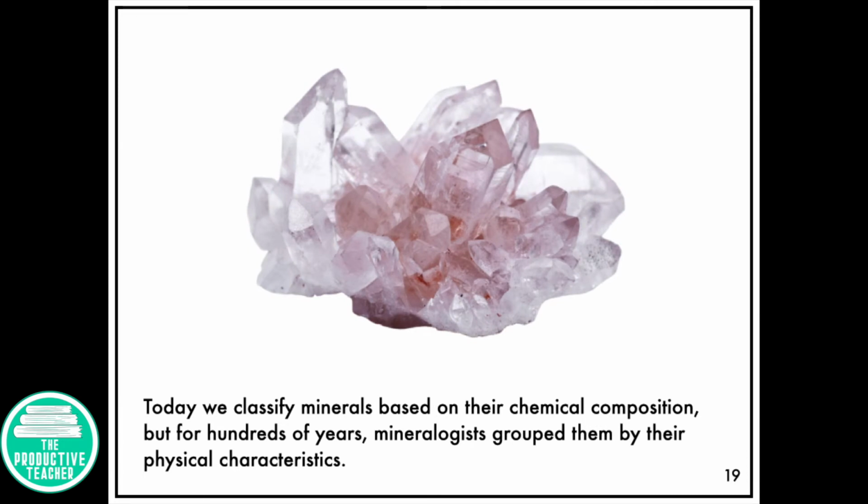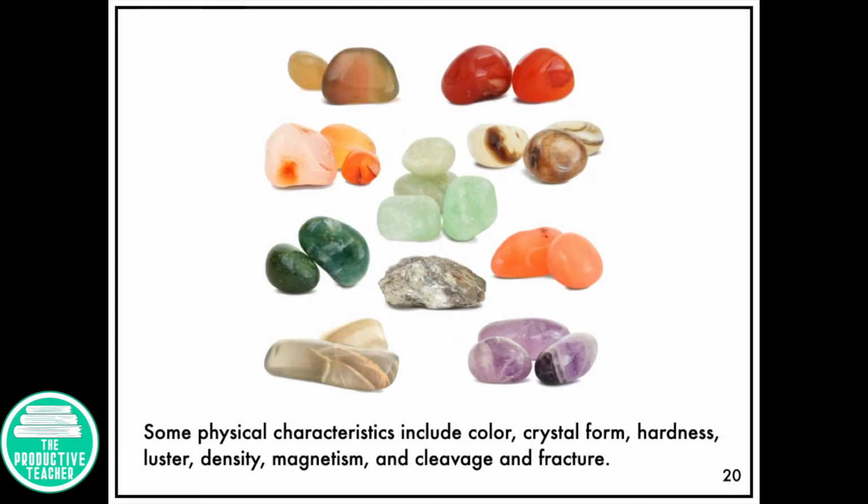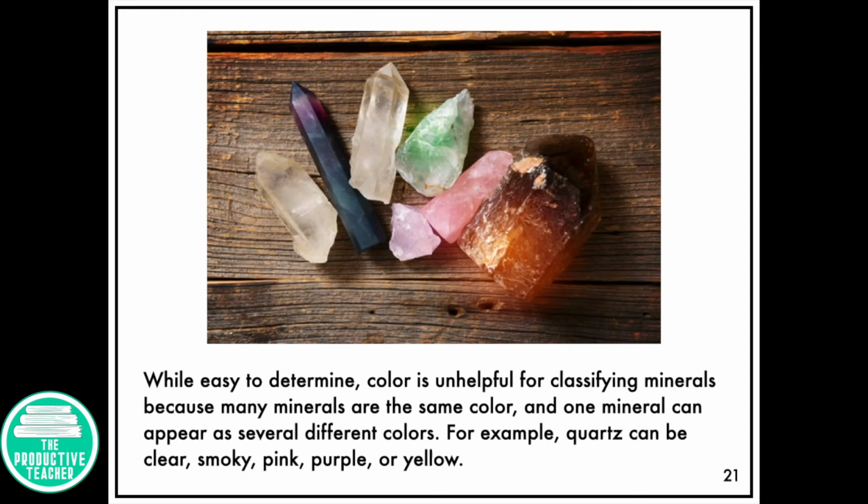Today we classify minerals based on their chemical composition, but for hundreds of years mineralogists grouped them by their physical characteristics. Some physical characteristics include color, crystal form, hardness, luster, density, magnetism, and cleavage and fracture. While easy to determine, color is unhelpful for classifying minerals because many minerals are the same color, and one mineral can appear as several different colors. For example, quartz can be clear, smoky, pink, purple, or yellow.